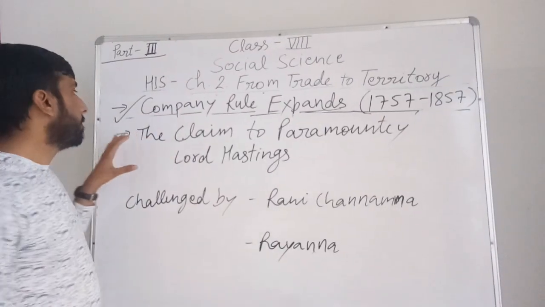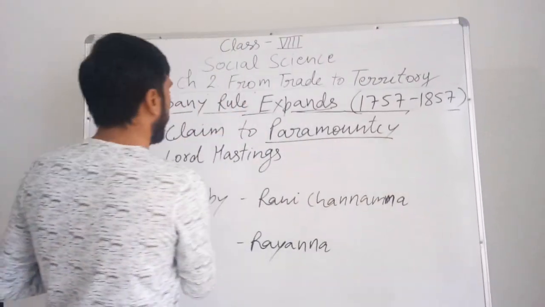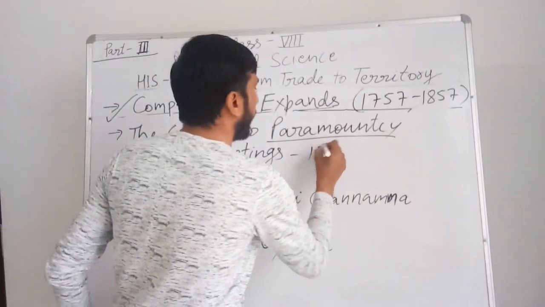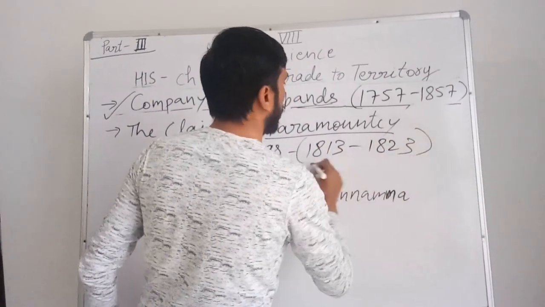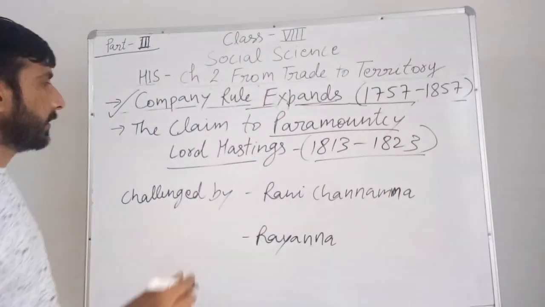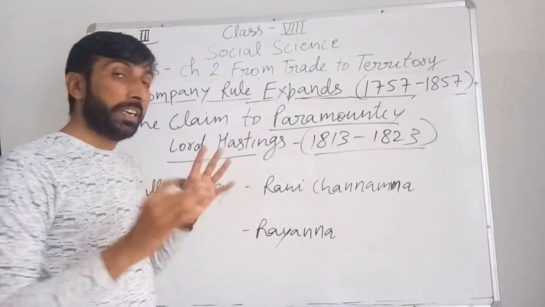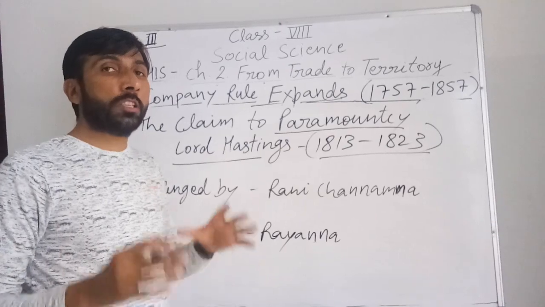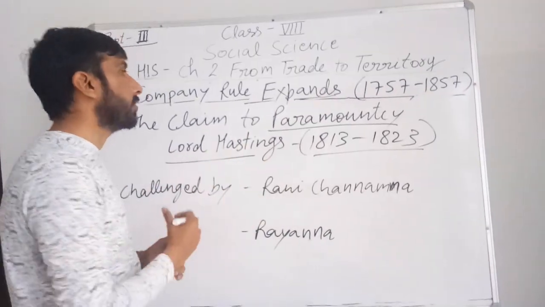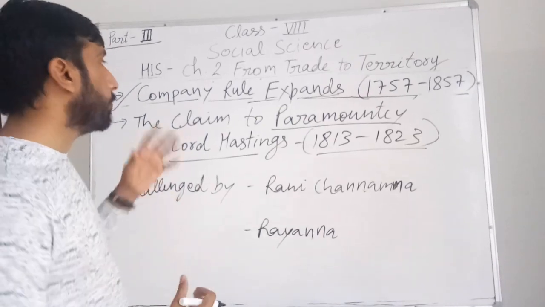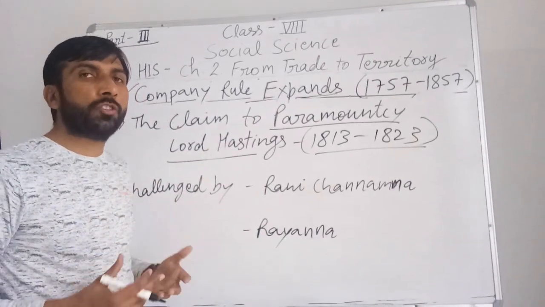Next is the claim to paramountcy. This was the policy adopted by Lord Hastings, Governor General of India, declared in 1813 to 1823. According to this policy, paramountcy means the British were supreme. The authority of the British was considered paramount or supreme. But this policy was not unchallenged, because some people challenged it.